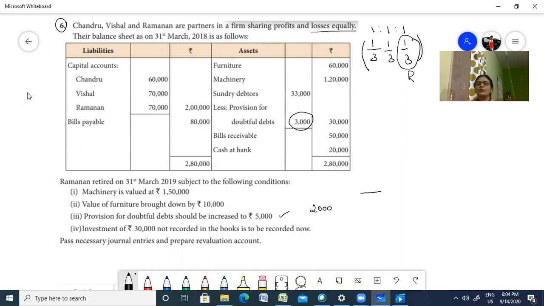I told you when you have to do a revaluation account, do this: increase in assets, decrease in assets, increase in liability, decrease in liability. Just a rough column, only in your rough column, as a working note. So now that you have this in hand, it's easy for you to do your revaluation. Now let us go to the solution part.